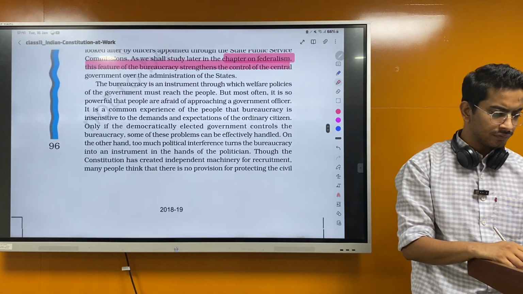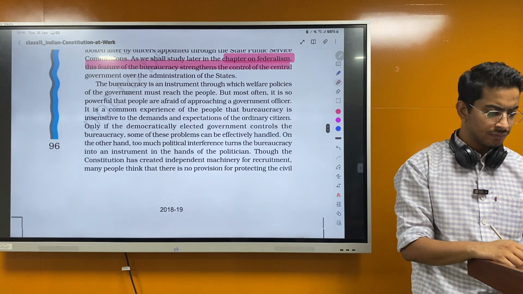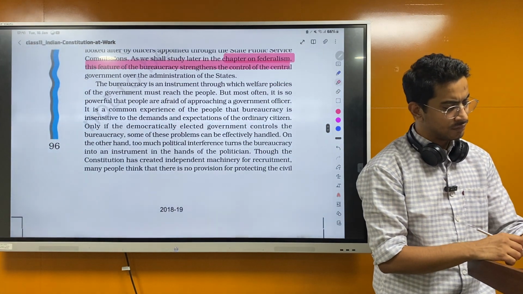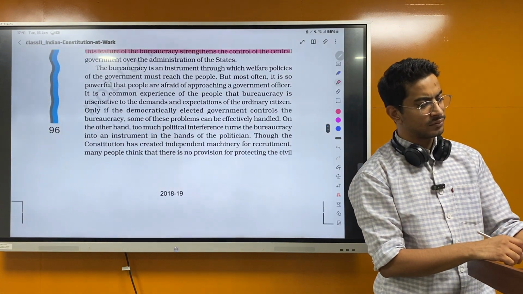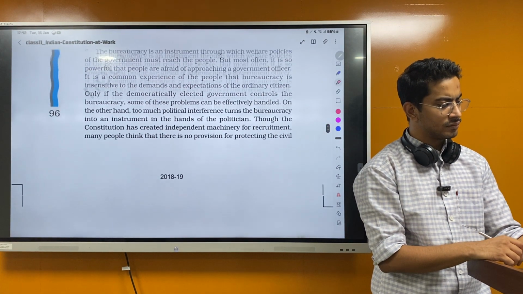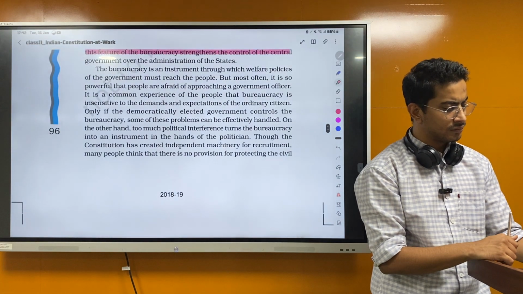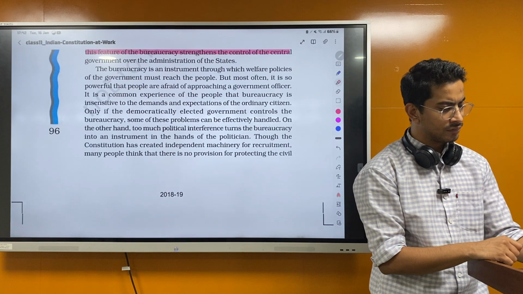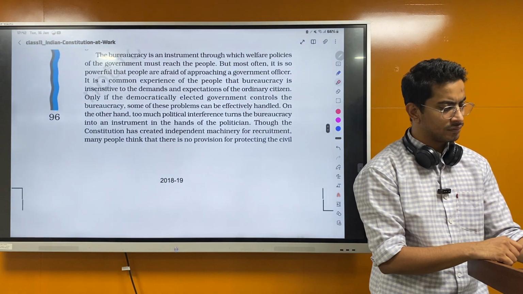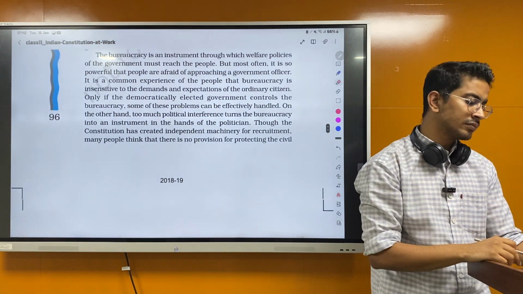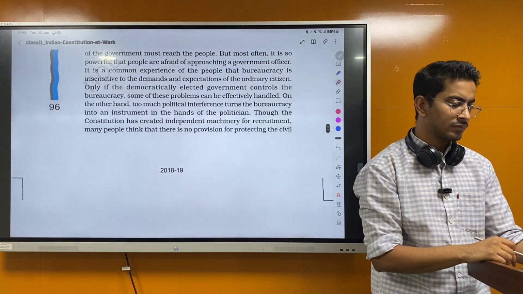The bureaucracy is an instrument through which welfare policies of the government must reach the people. But most often it is so powerful that the people are afraid of approaching the bureaucracy, approaching the government officer. It is common experience of the people that bureaucracy is insensitive to demands and expectations of the ordinary citizen. Only if the democratically elected government is effective, some of these problems can be effectively handled.